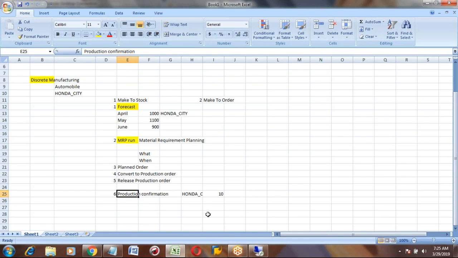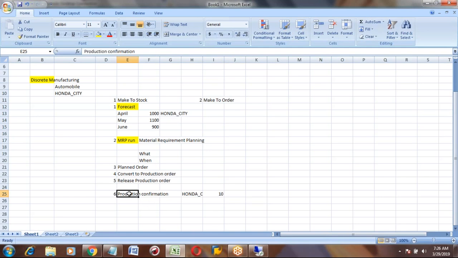After the shop people complete the assembly work, it is called a confirmation. In SAP, we will call that a production confirmation. So in SAP, I will do the confirmation: these Honda cars, I produced 10 today.